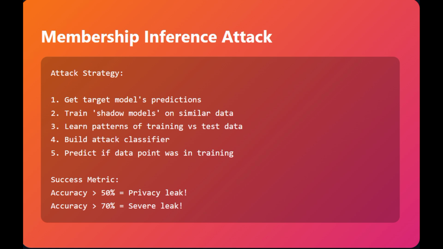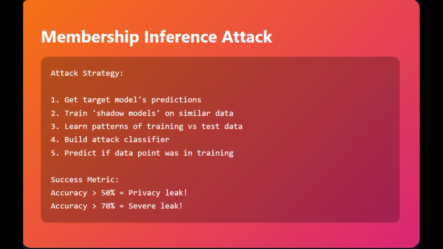So this achieves accuracy around 50%, which means no privacy leak, and above 70% is nothing but a severe leak.